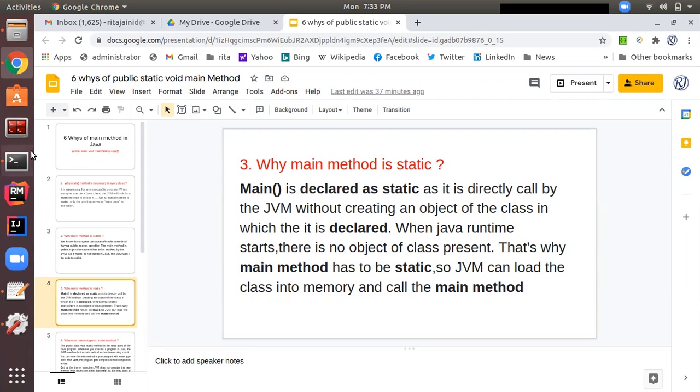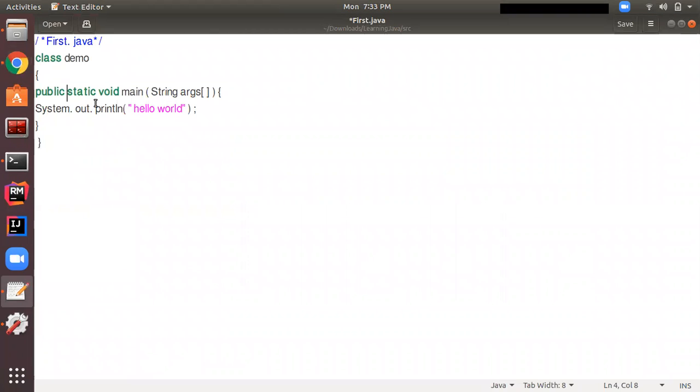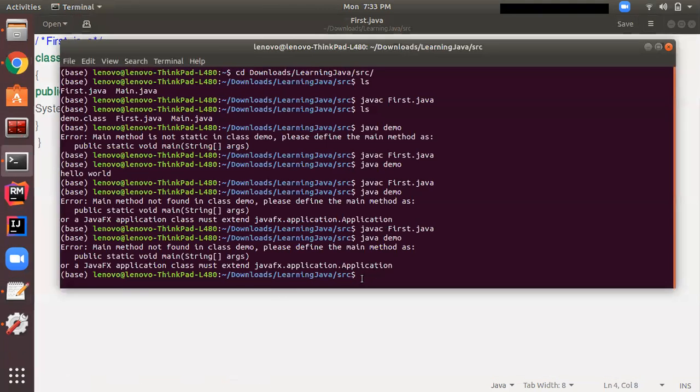So let's check this again. Coming back to the text editor, I'm removing the static keyword here. Let's save it again and compile it.